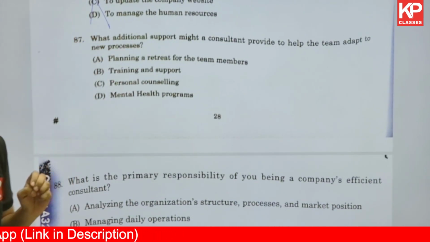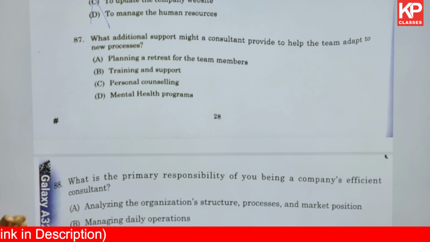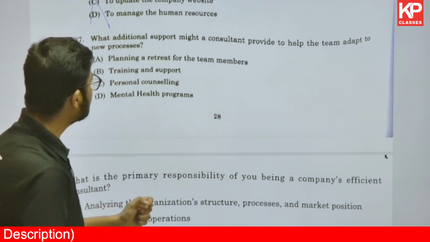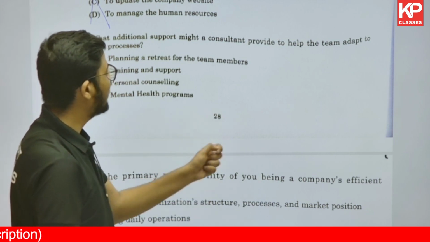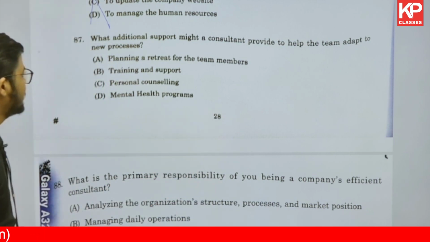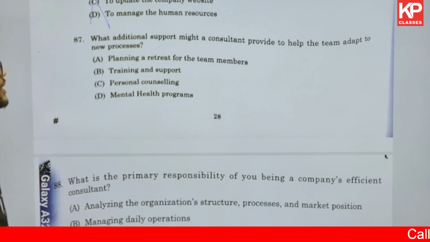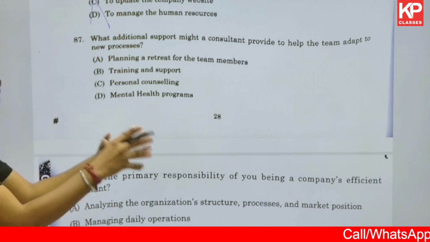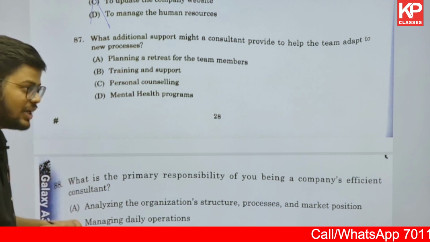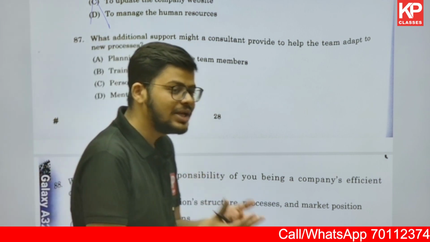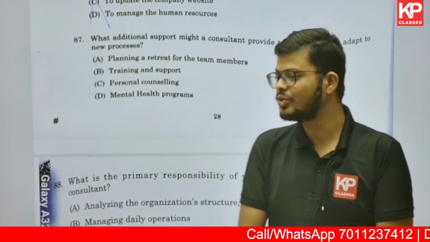I hope it is clearly visible on the screen. Just let me check. Yeah. So it says, what additional support might a consultant provide to help the team adapt to new processes? The additional support that you can provide as a consultant, so that the team adopts new processes. How can a new team adopt new processes? As a consultant, you can help them.